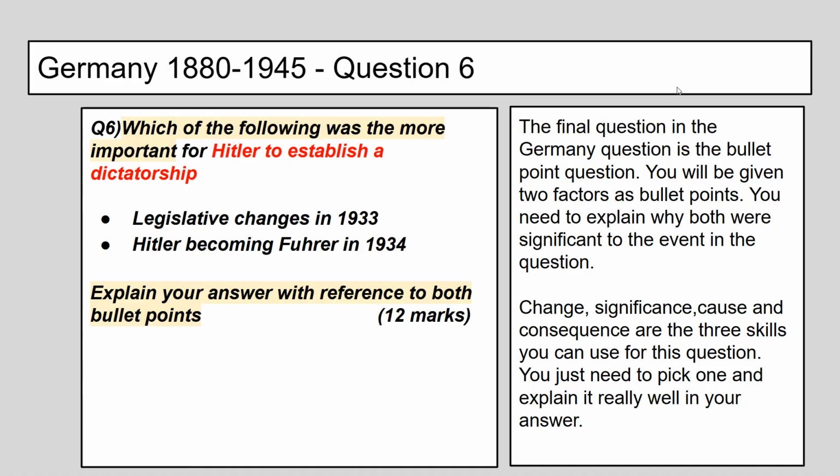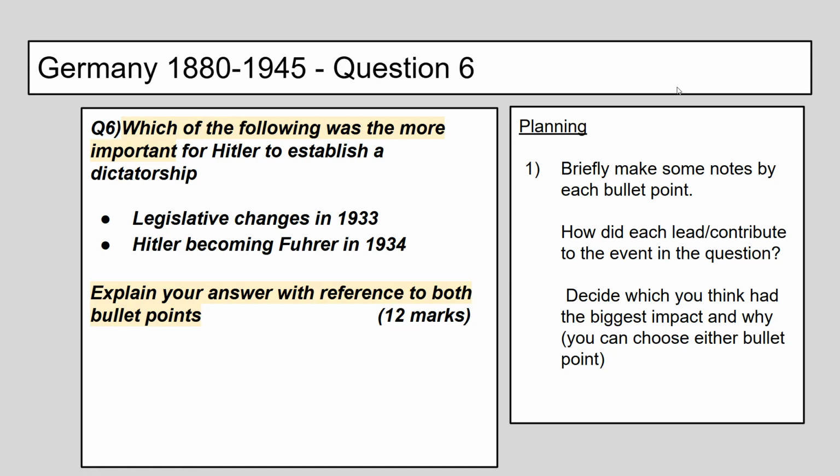Of course, if your grade is slightly lower, that you're aiming for a target, then 1 paragraph, talk about the most important, or 2 will be okay. The ideal world, 3 paragraphs, looking at each bullet point in a separate paragraph, and then a conclusion that answers that question. Which was the more important and why? Now, skills like change, significance, why it was important, cause and consequence are the skills you can use for this question. You just need to pick one of those and explain it really well in your answer. And let's look how we do that.